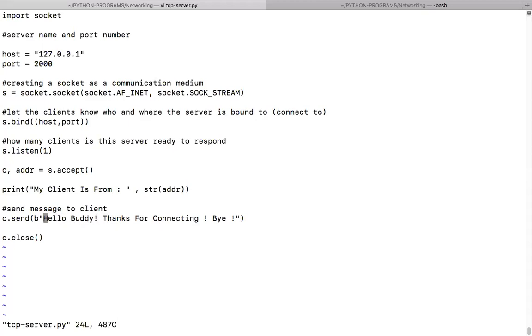You remember I used a function called encode and decode? Instead of this you can use the encode function here. Just go and revise once again. Now, to whom am I sending? On which object am I calling? I'm saying c.send, on this particular object, and I'm closing it. Is that okay?